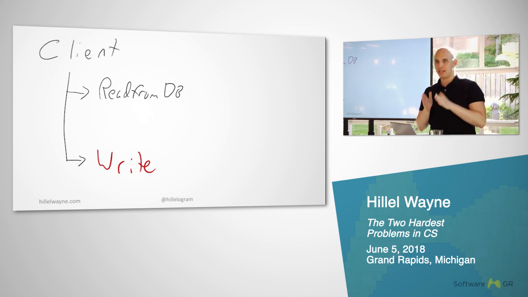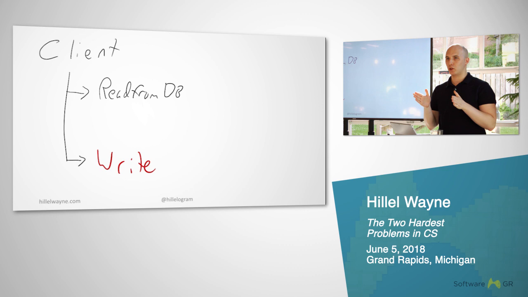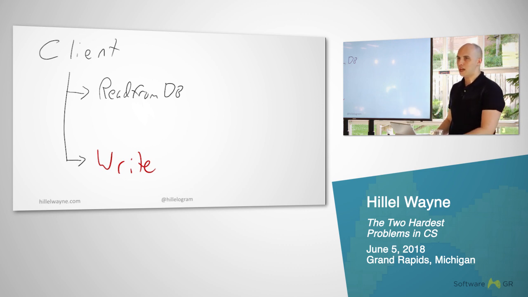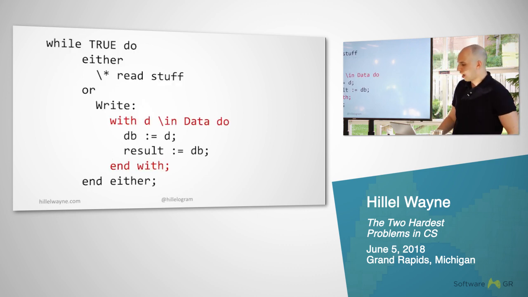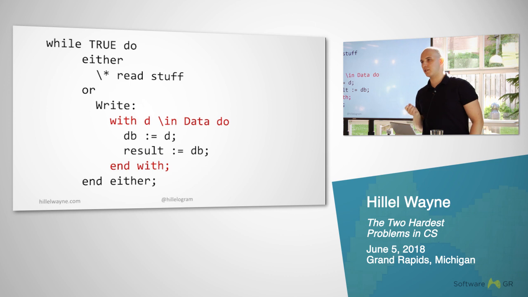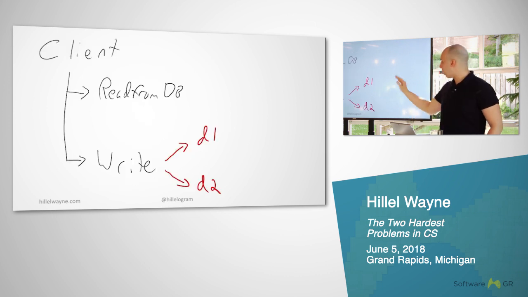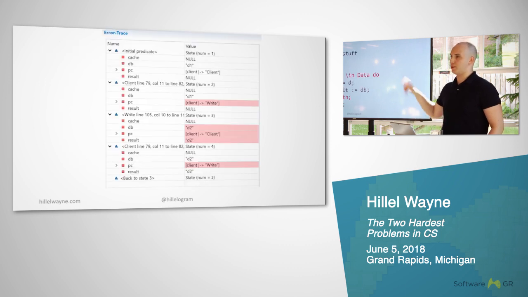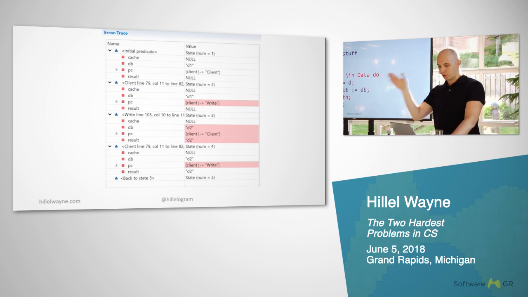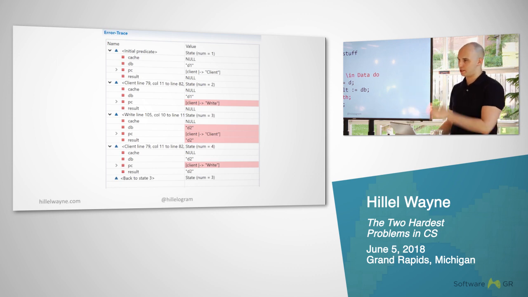What happens now is that every time we hit this, TLC is able to split the model into two separate timelines and check both of them. If it sees this 4 times, we'll have 16 different timelines. We also have this with data. What that does is it says, at this point, just choose any value in this set that you want and just run with it. Here I define data to be just the strings D1 and D2. So every time we hit write, we have 2 separate timelines, one where we do this with D1, and one where we do this with D2. What we're doing with this now is we're setting the database to equal that, and we're setting the result to match the database, because we can guarantee that those are the same right now.